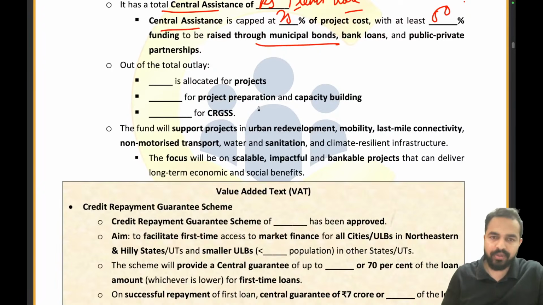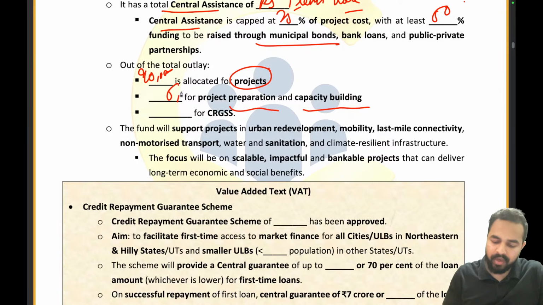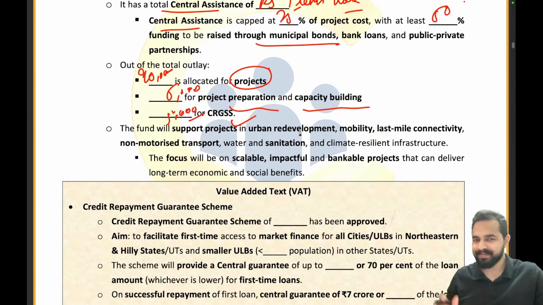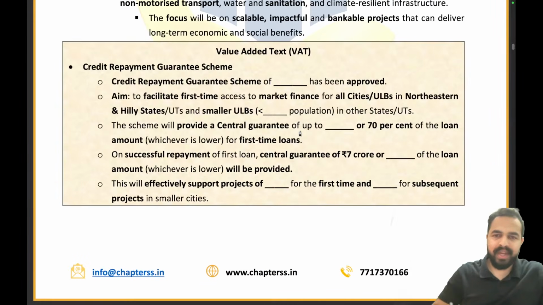Now out of the total outlay, what is the allocation for the projects? It was 90,000 crore rupees. And what is the amount for project preparation and capacity building? That is 5,000 crore. And for the CRGSS amount, that is 5,000 crore rupees. Clear to everyone?